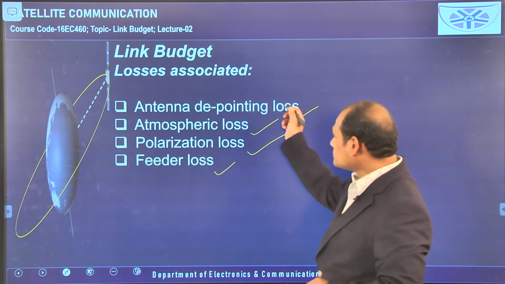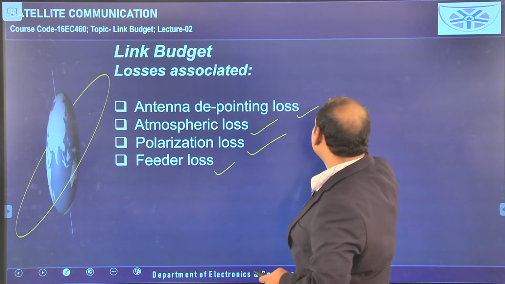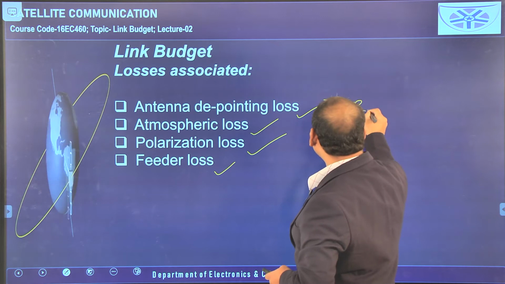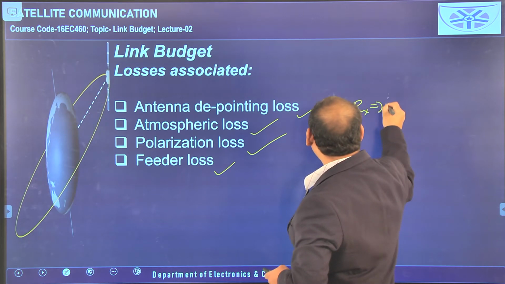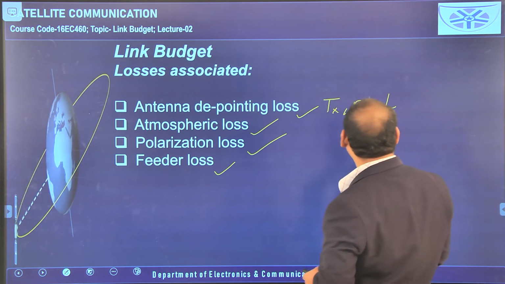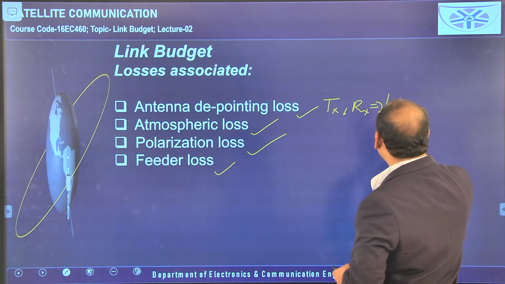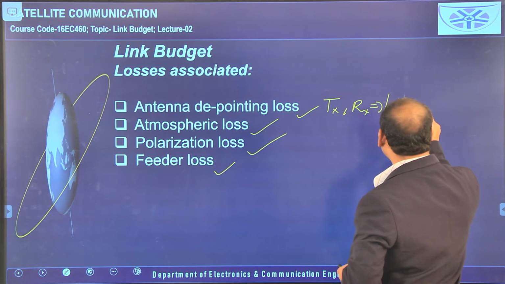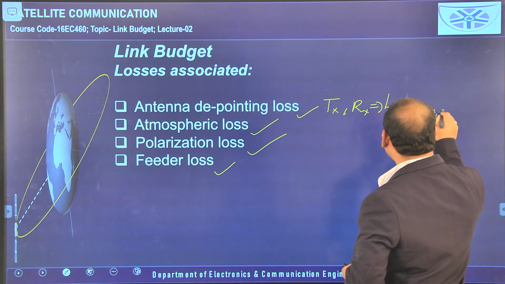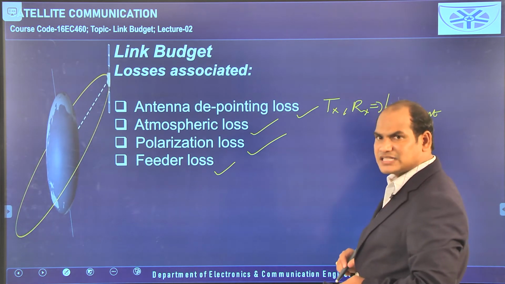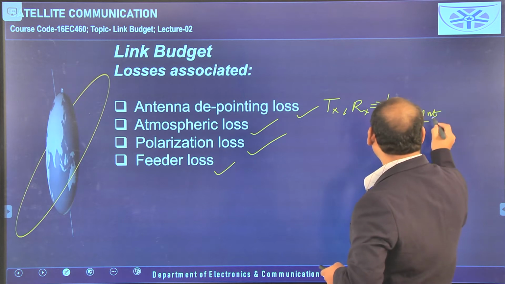So this loss is possible at the transmitter level or at the receiver level. If the improper orientation of the transmitting antenna is the cause, then that loss is due to the transmitter side, and that loss is depointing loss. So I am representing it like this: the suffix T represents the transmitter level, and the loss is depointing loss.